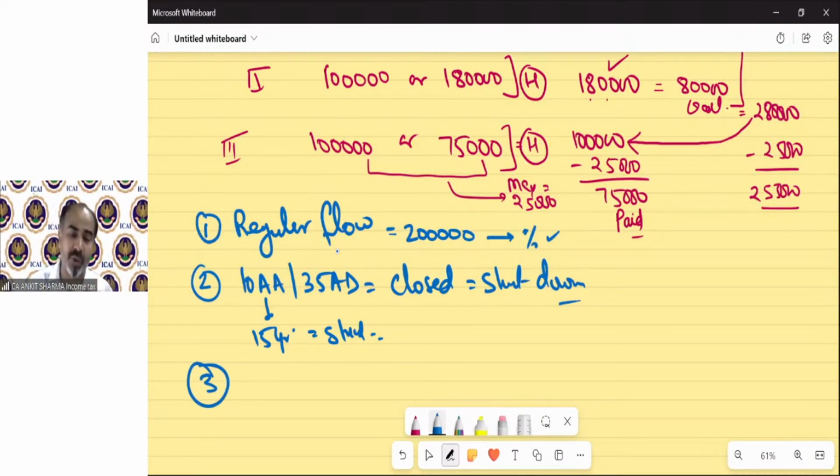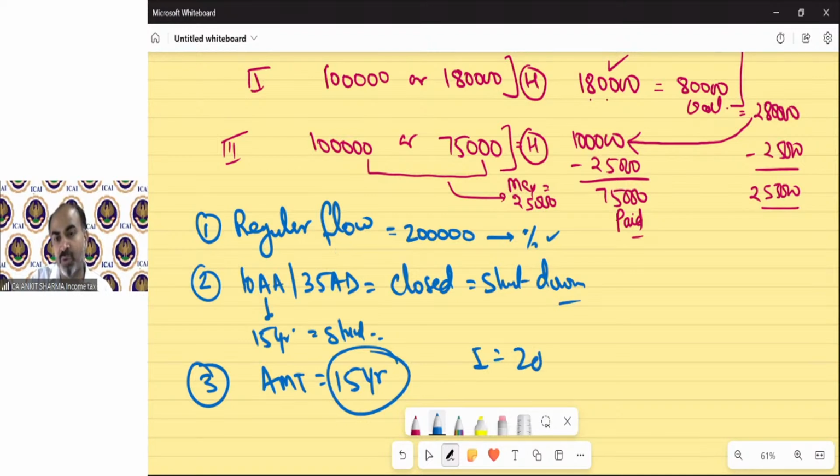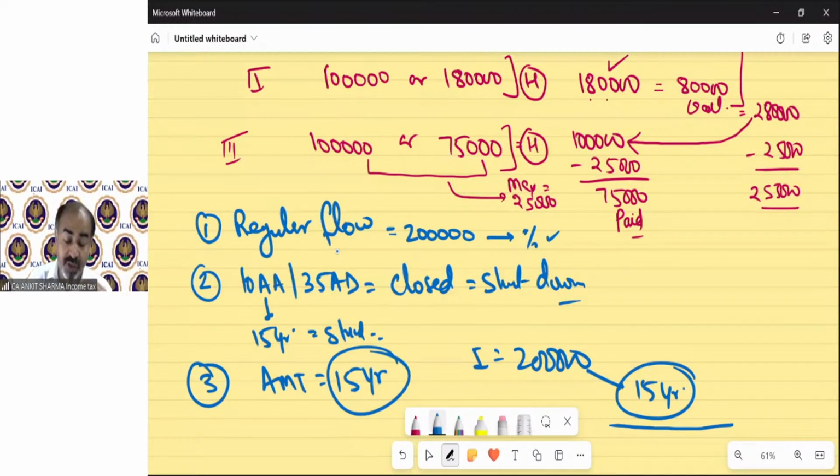The third scenario: the department always wants that the AMT credit concept is for only 15 years. The credit concept we have discussed, like if you have a credit of rupees 2 lakh in year 1, then up to 15 years you can take the credit. So if any business is not able to claim that benefit within 15 years, then this tax will remain with the government forever.